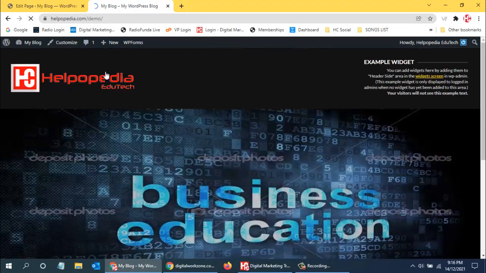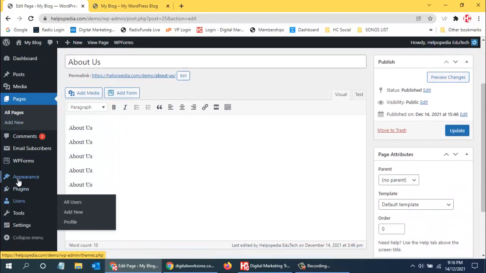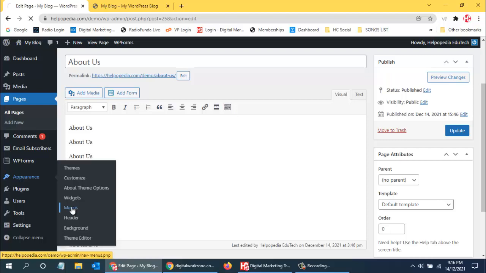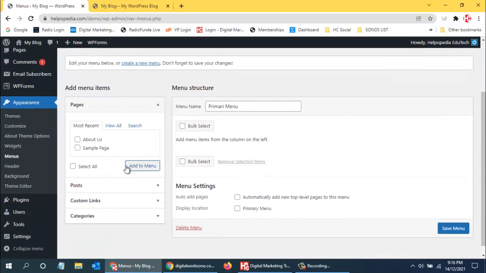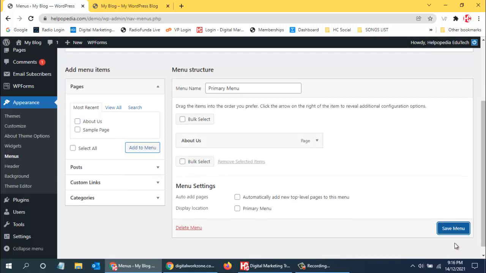Why? Because we need to go to menu again, appearance, and we go to menu, and then we need to add that page. So now you can see the about us page come up, and we have created a primary menu. So it's primary menu, and I want to add this page over here. So I'll say add to menu. So now that page will get added, and I can click on save menu. So this menu is done.